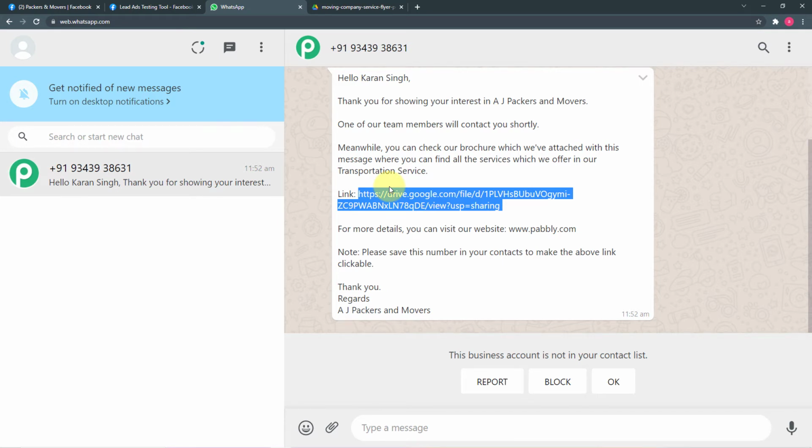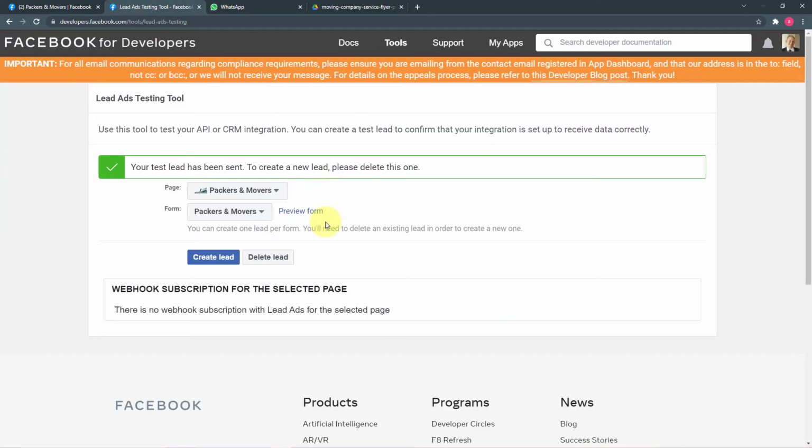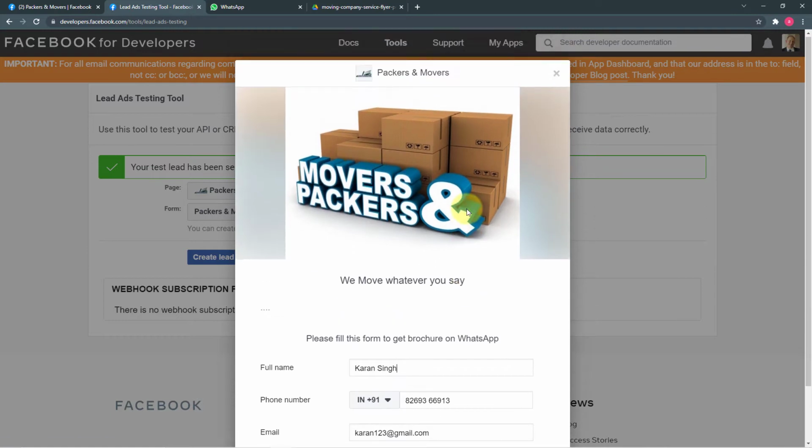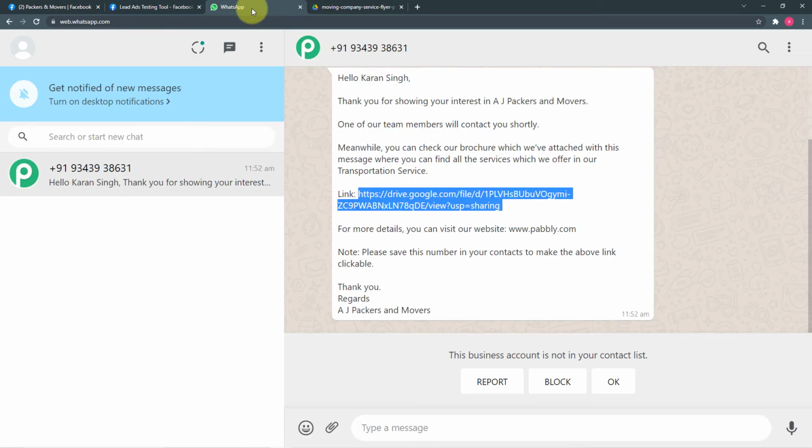Now you guys are wondering how I managed to bring this message here without any manual compilation or typing of this message or creating this link, just by filling this lead ad form here. This person receives a WhatsApp message here with all these details. Let me give you the easiest possible steps by which you can also make this automation or connection between your Facebook lead ad and WhatsApp.